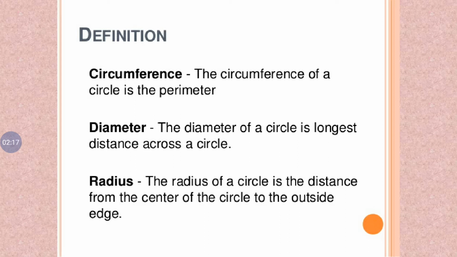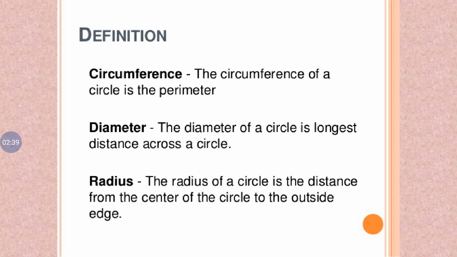Next is the diameter. The diameter of a circle is the longest distance across a circle. It is a straight line passing through the circle, connecting two points on the boundary of the circle.